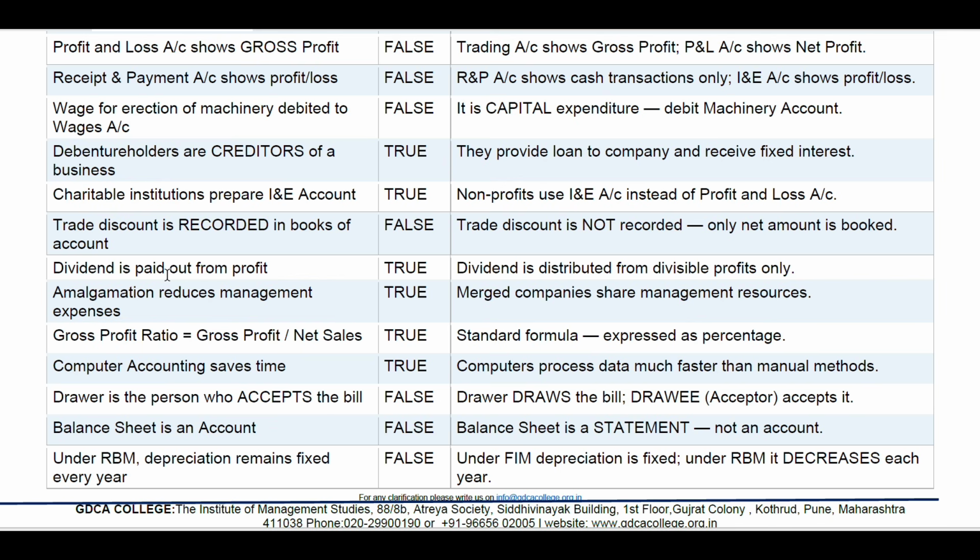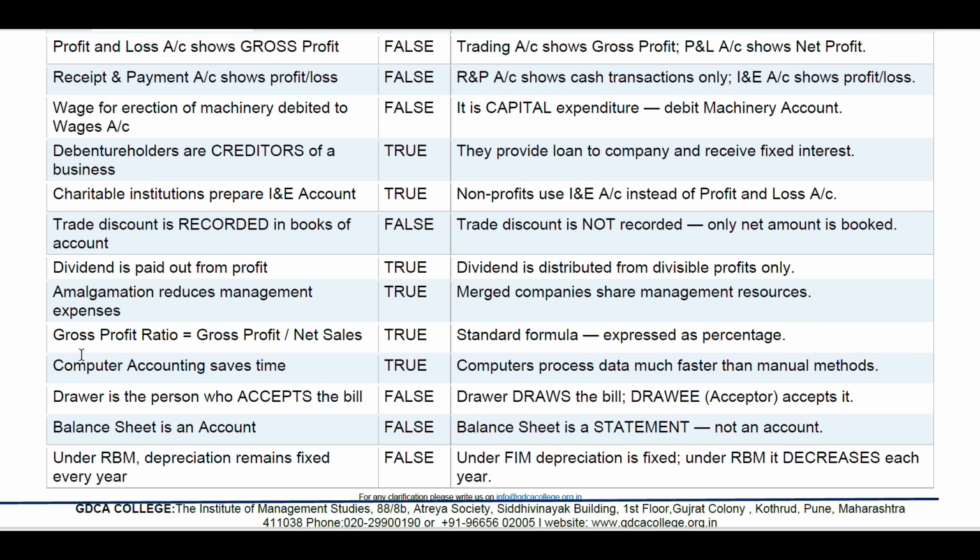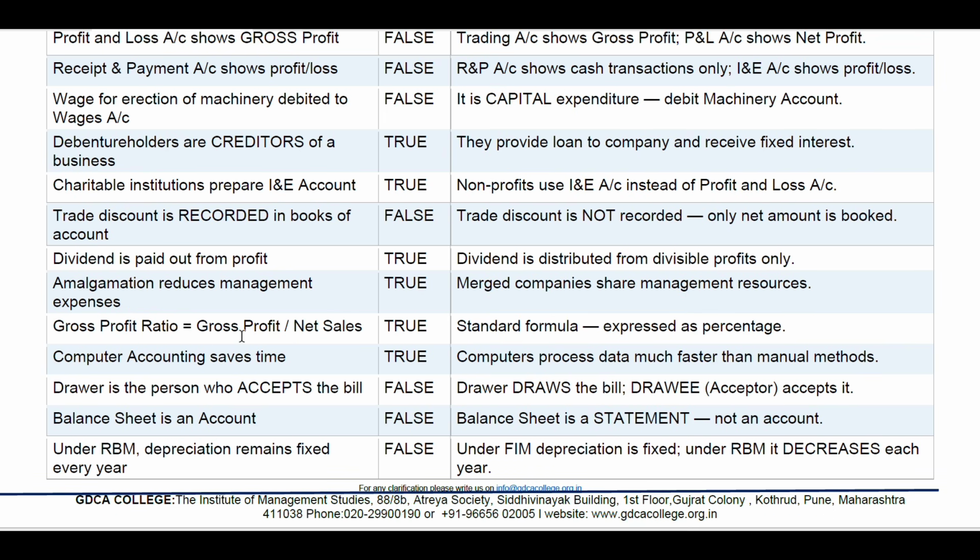Dividend is paid out from the profit. True. Dividends are distributed from the divisible profits only. Amalgamation reduces the management expenses. True. Yes. Merged companies share management resources. Gross profit ratio is equal to gross profit divided by net sales. True. This is the standard formula, expressed as a percentage.